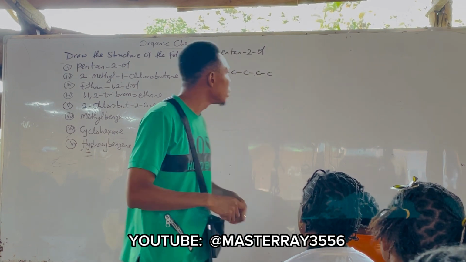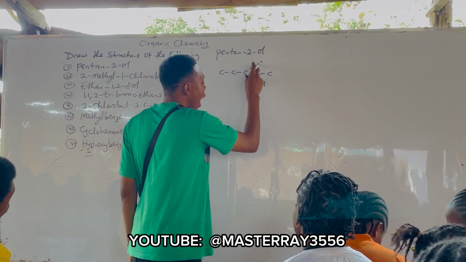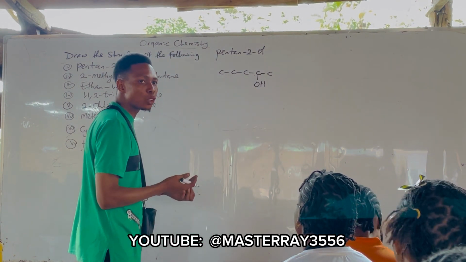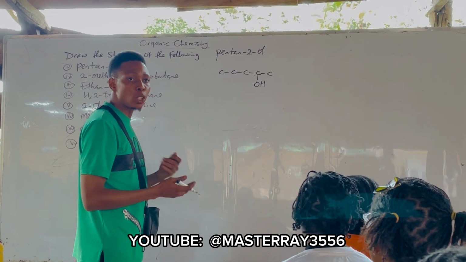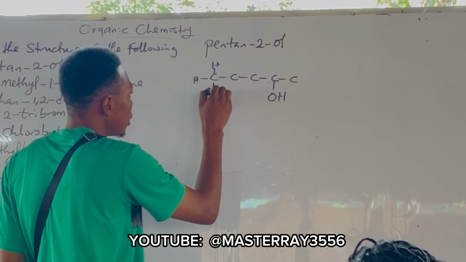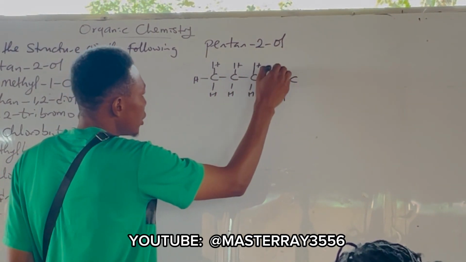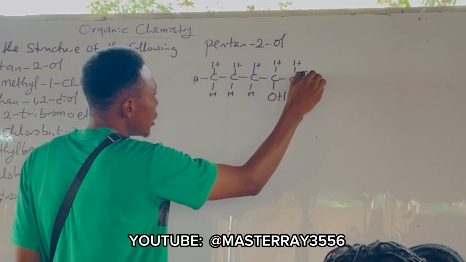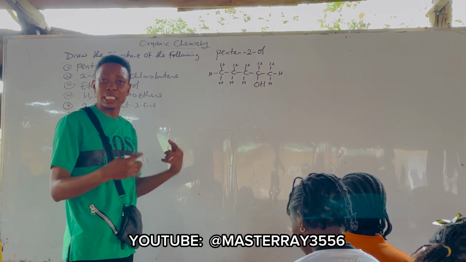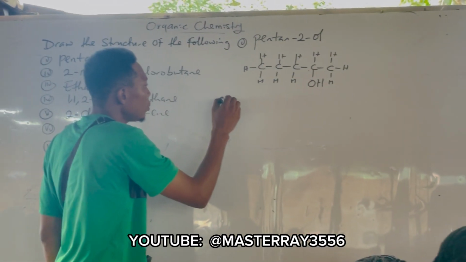So you place the OH either at the down or at the top, they are both the same. So you are done drawing that. The next thing is to place your hydrogens. So we have H, H, H. If you like, place it at the second carbon, it's still the same thing.